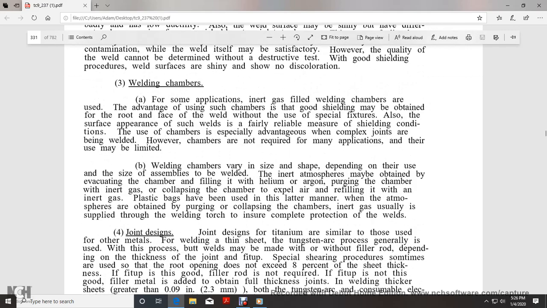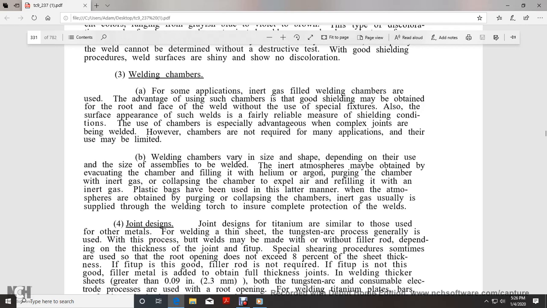Welding chambers. For some applications, inert gas filled welding chambers are used, with advantages in using such chambers. Good shielding may be obtained on the root face of the weld without special fixtures. Also, the surface appearance of the weld is a fairly reliable measure of the shielding conditions. The chambers are especially advantageous when complex joints are being welded. However, the chambers are not required for many applications, and they may be limited.